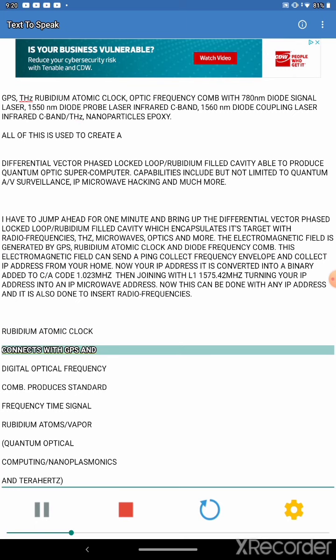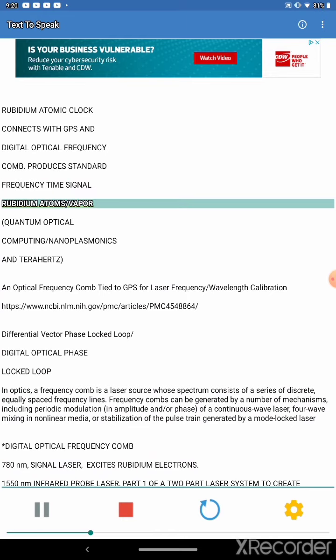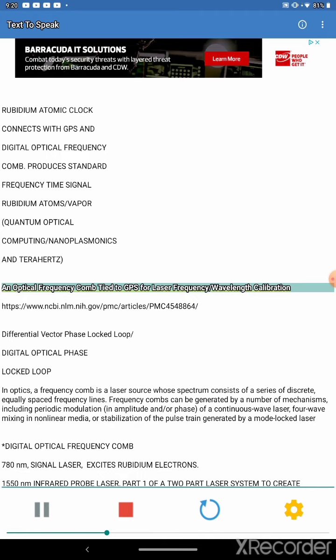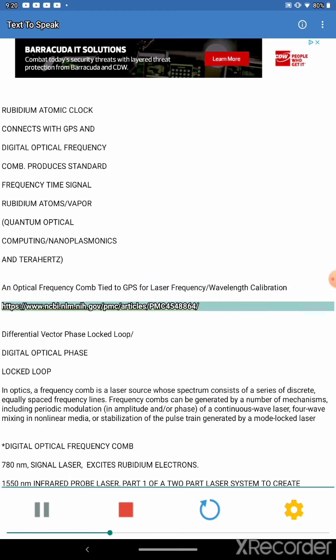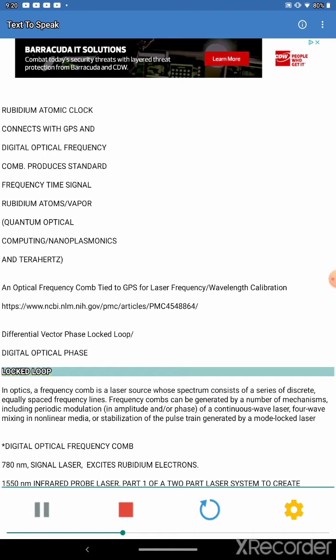Rubidium atomic clock connects with GPS. Digital optical frequency comb produces standard frequency time signal. Rubidium atoms paper. Quantum optical computing. Nanoplasmonics and terahertz. An optical frequency comb tied to GPS for laser frequency wavelength calibration. Differential vector phase locked loop. Digital optical phase locked loop.